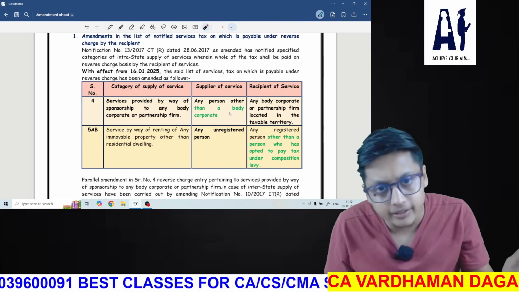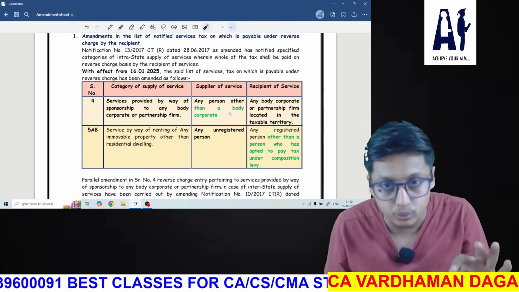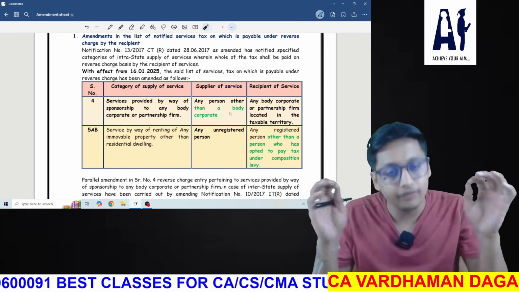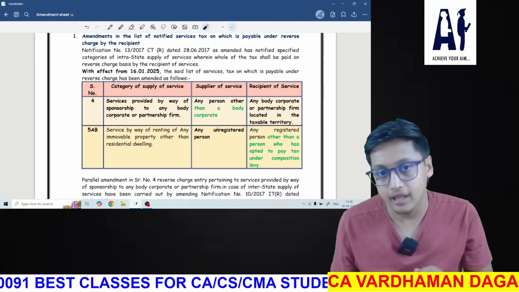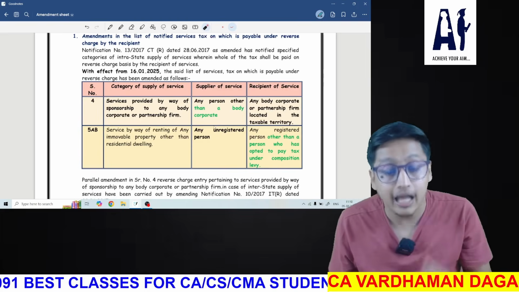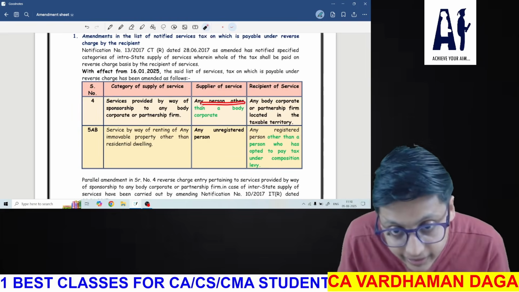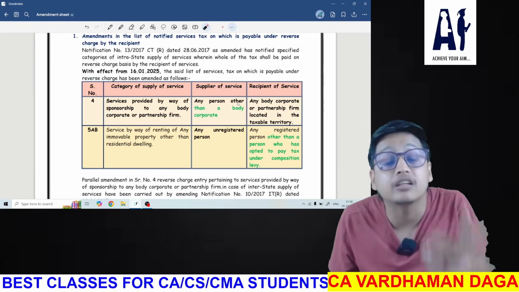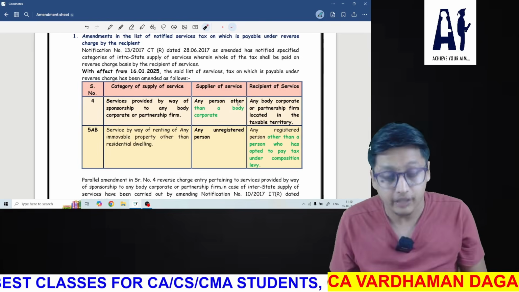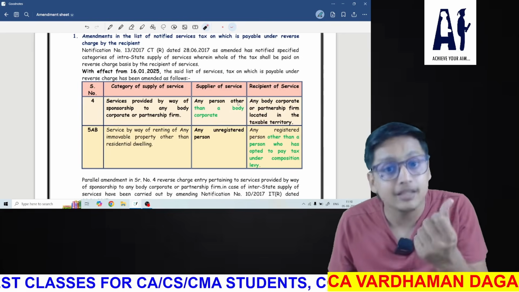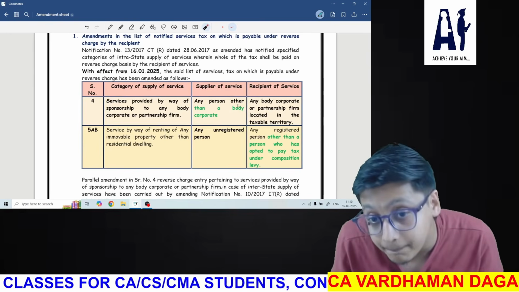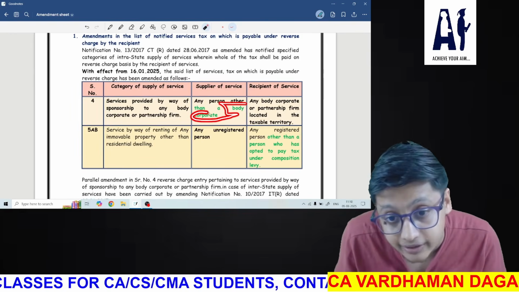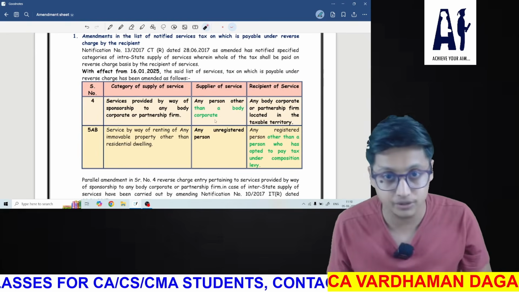It was already there; that's not new. We have discussed it before also. But there is an amendment, and they have made changes in such a way that they are saying any person other than body corporate. It means the supplier should not be a body corporate. If a supplier is a body corporate, then there will not be a reverse charge.